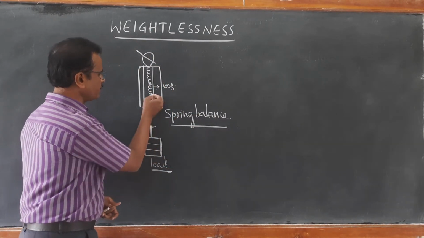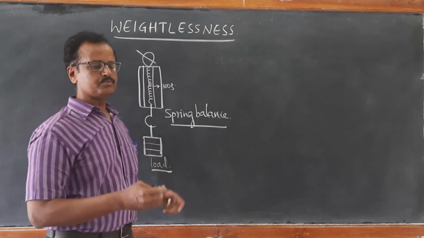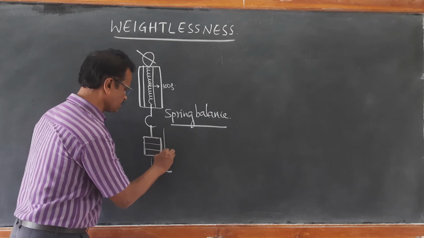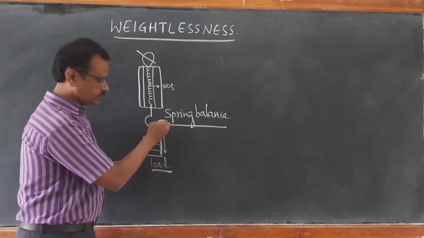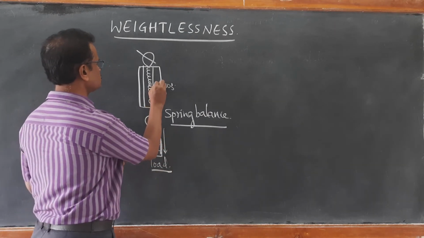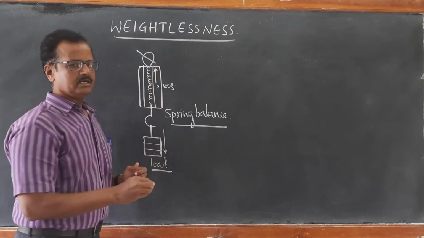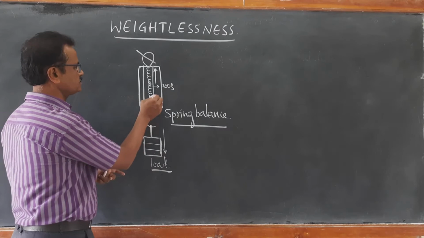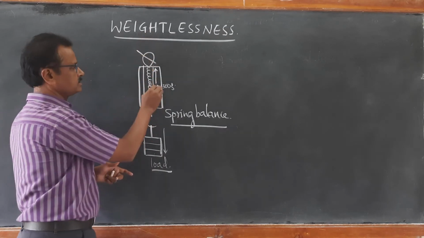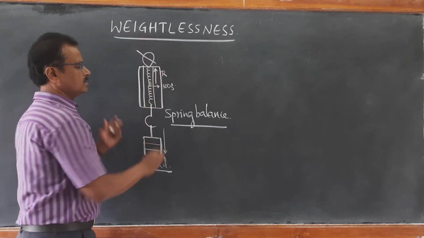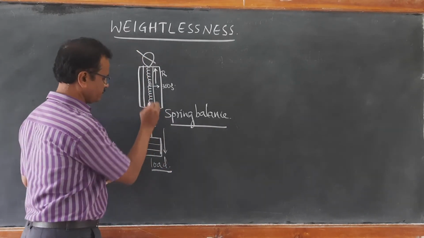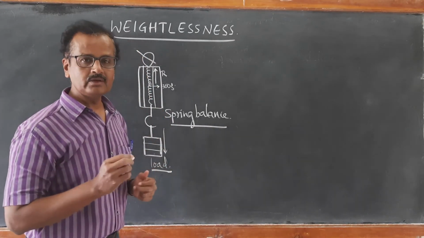This load will not be able to exert force on the spring at all. When it exerts a force vertically downward due to its weight, the spring also exerts an almost exactly opposite force in the upward direction. This is what we call the normal reaction force. As a result, it will be able to show you the weight of the load.